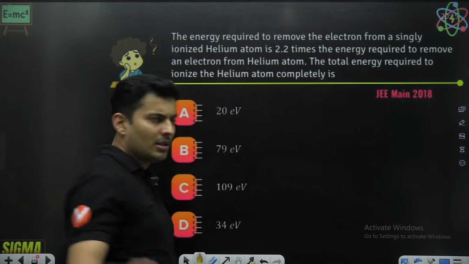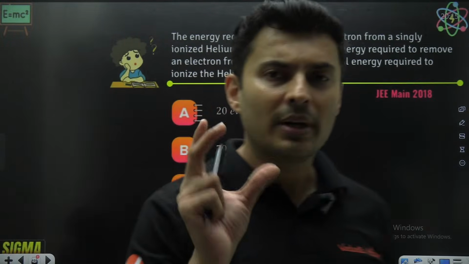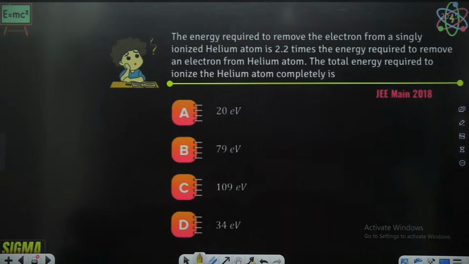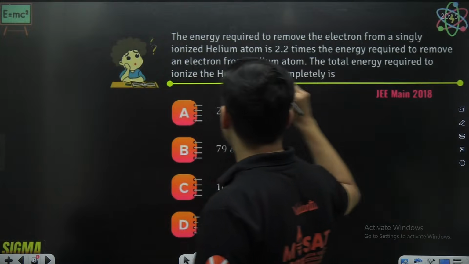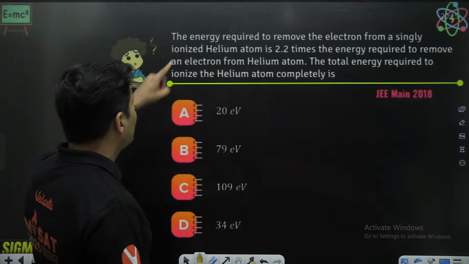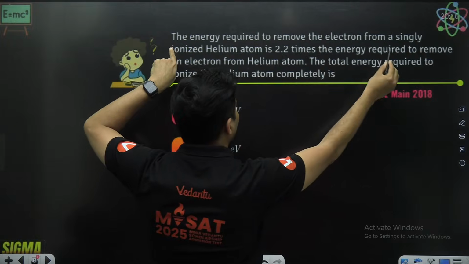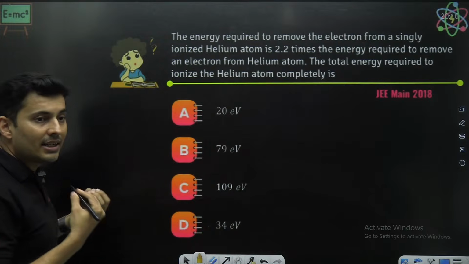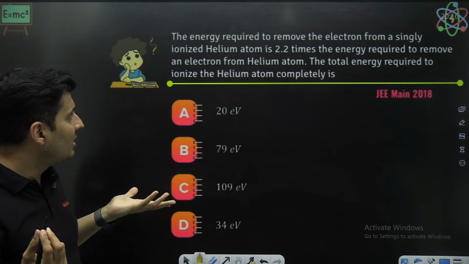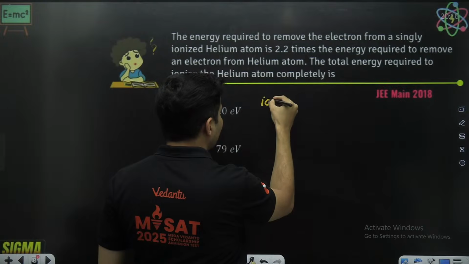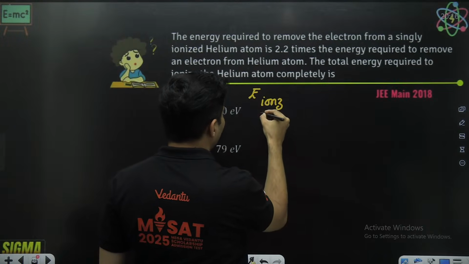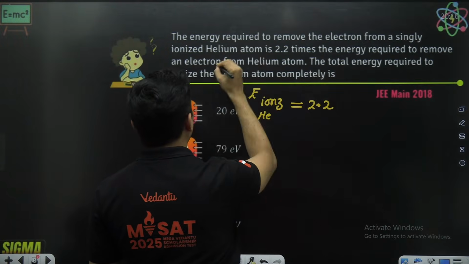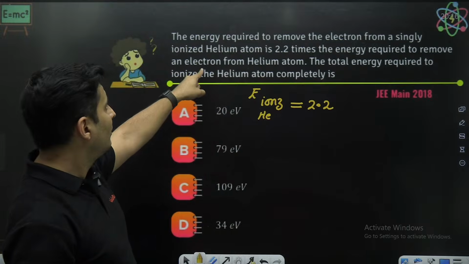I'll just change the title later on, because whatever we are doing, we are doing it properly. The energy required to remove the electron from a singly ionized helium atom is 2.2 times the energy required to remove the electron from a helium atom. So if you want to remove the electron from a helium atom, what will that energy be? That will be ionization energy.